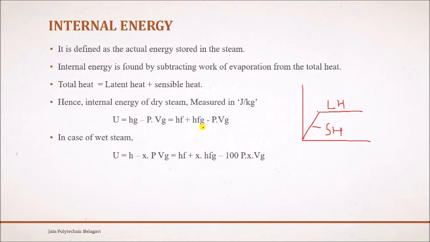This H can also be written as Hf plus X into Hfg. And this 100 is taken to convert.